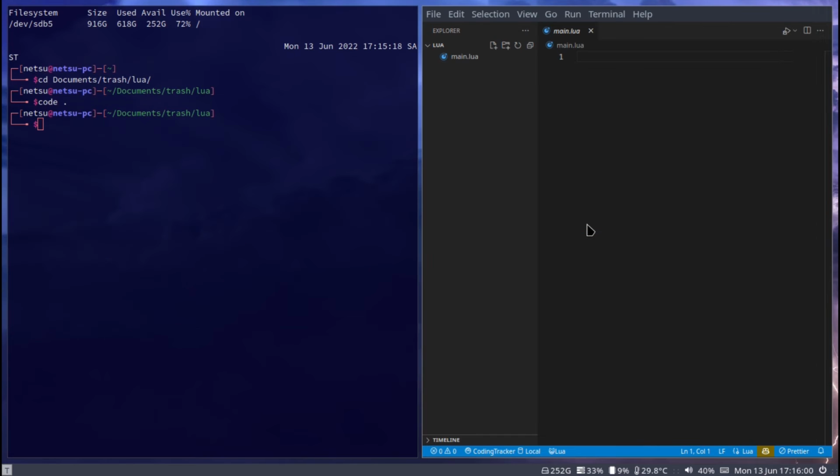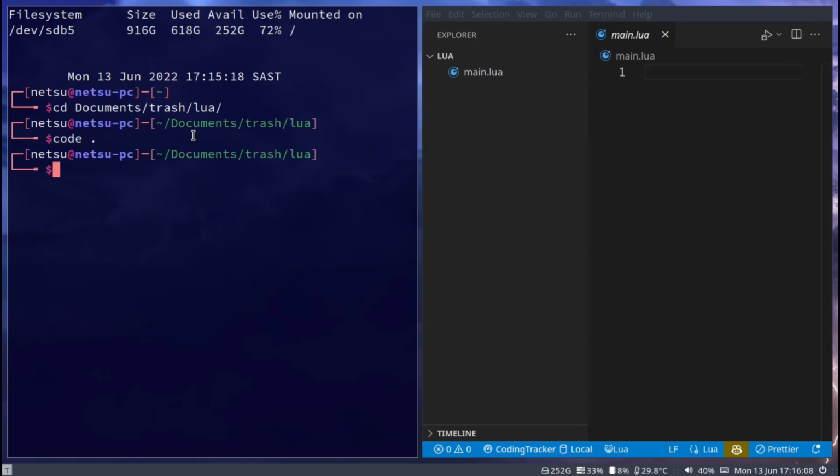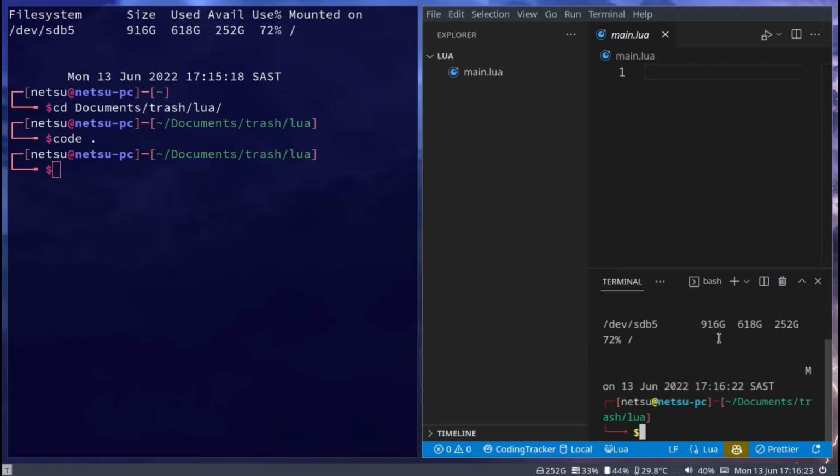Alright. Now first off, I would like to resize everything just so everyone can see. Great. To run my Lua code, I will use this terminal right here. But take note that this terminal is the exact same terminal as this terminal right here. The two are exactly the same.